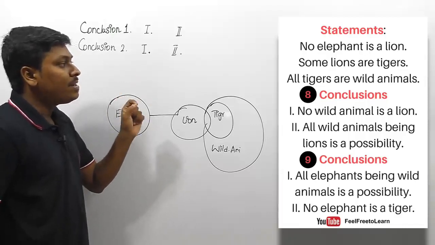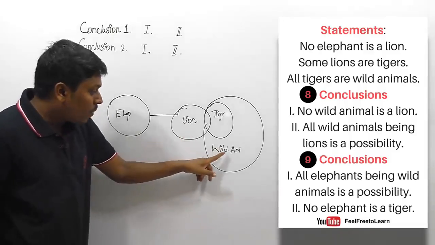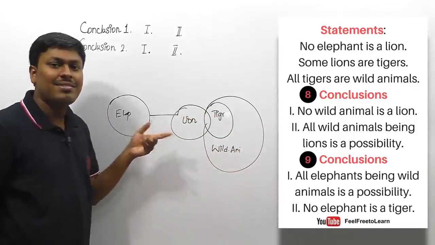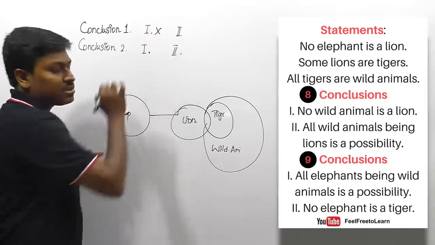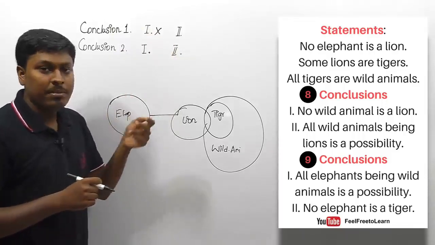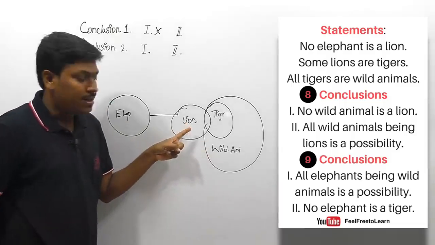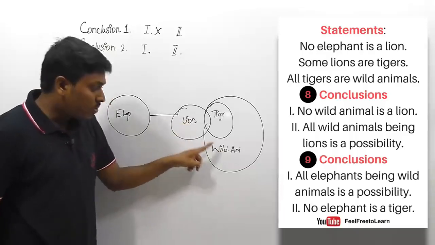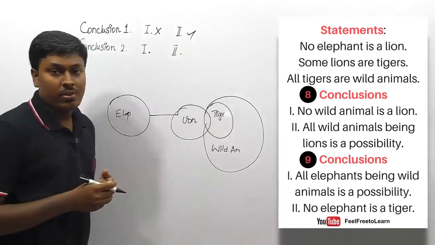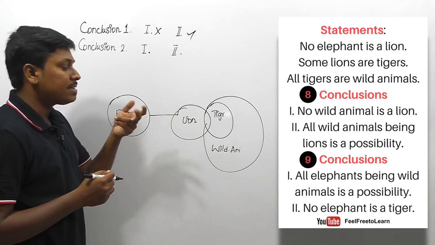No wild animal is a lion. So friends, no wild animal is a lion. Listen here friends, wild animals and lion, right? So both the parameters are inside a single Venn diagram. If it is inside a single Venn diagram, no conclusion does not follow. Second conclusion is all wild animals being lion is a possibility. Here wild animals and lion, both the parameters are inside a single Venn diagram, so the possibility follows. So the second conclusion follows.